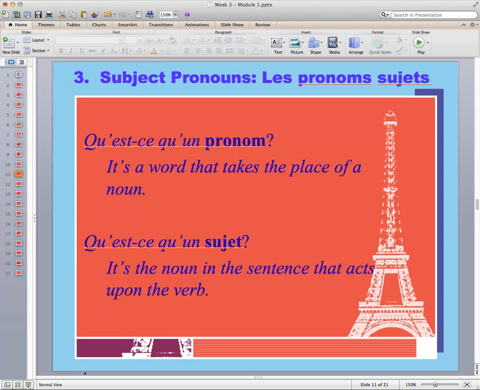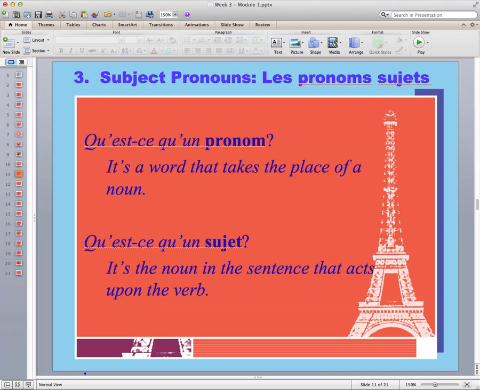The professor talks a lot. The professor is very funny. The professor is very tall. And after a while, I might get sick of talking about the professor. So, I might use a pronoun to take the place of that noun, and I might say she. She is very tall. She talks a lot.